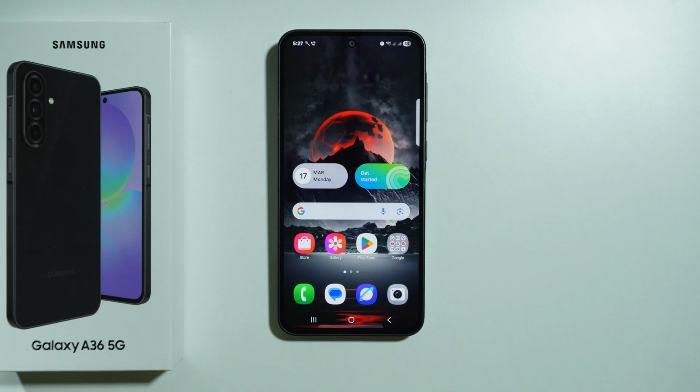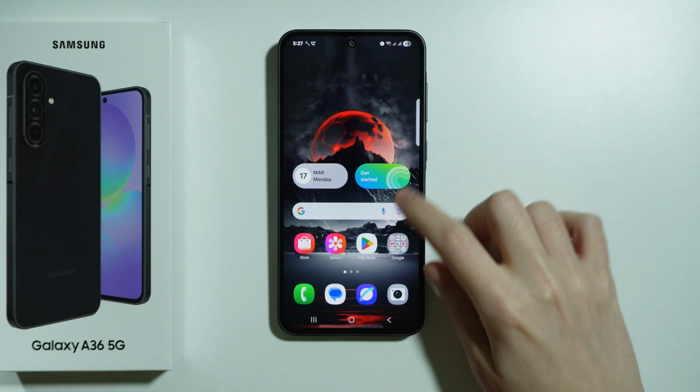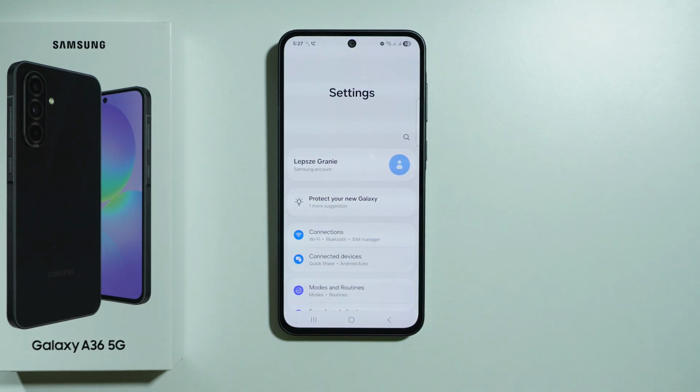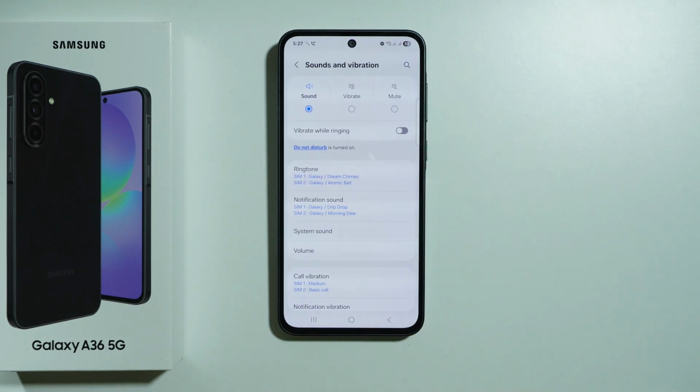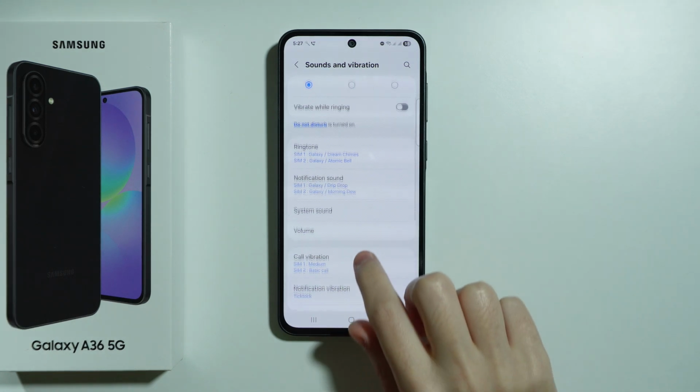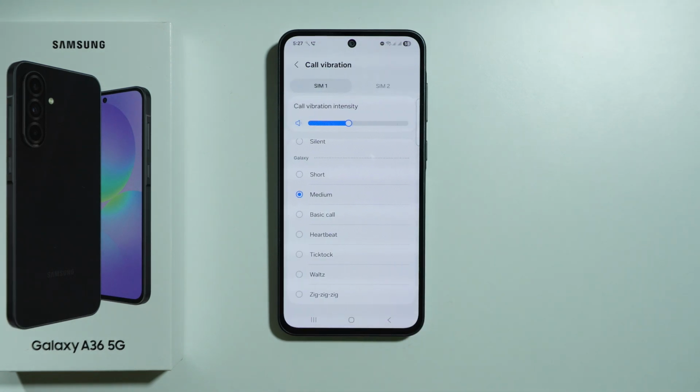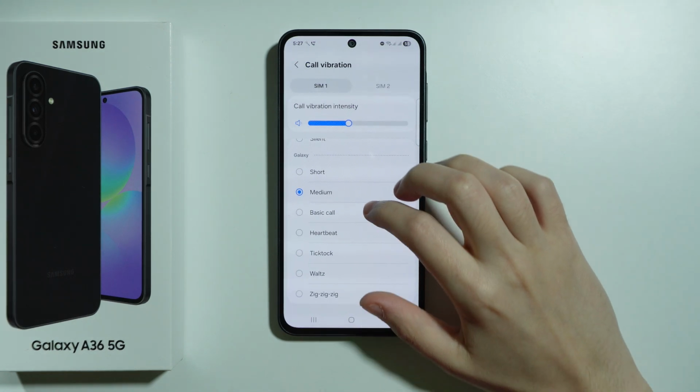To change the pattern of call vibration on Samsung Galaxy A36 5G, then first of all we need to go to settings. Next, in the settings you want to scroll down a little bit and choose sounds and vibration. And now over here look for call vibration and then choose it. Here we have different patterns that we can use.